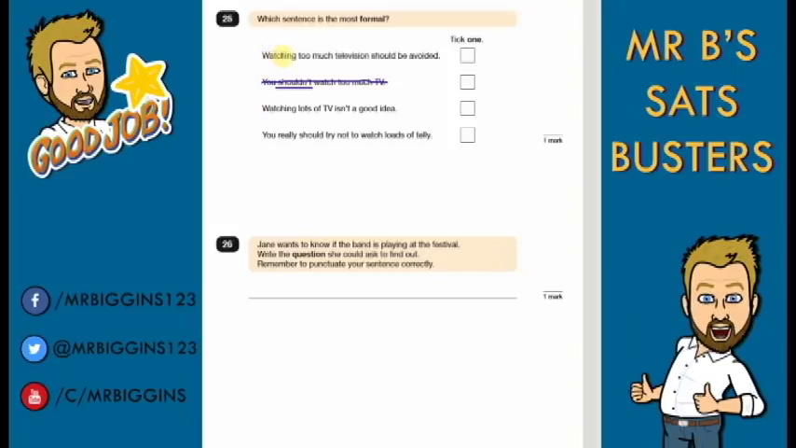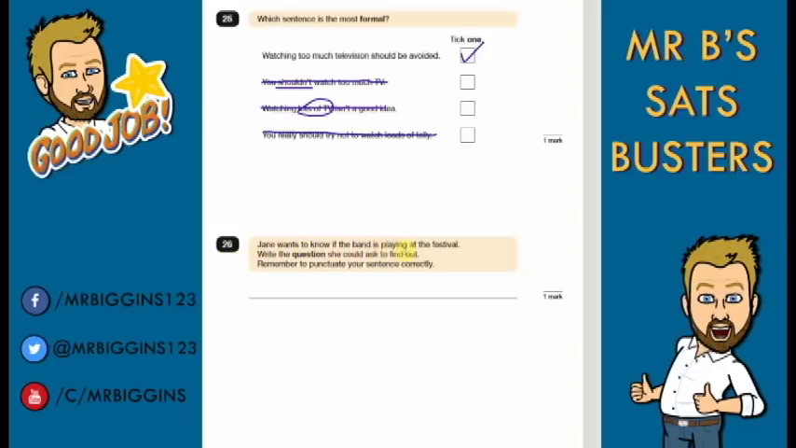Let's have a look at this first one. Watching too much television should be avoided. It sounds quite formal to me. Let's see if there's any more formal than that. Watching lots of TV isn't a good idea. Lots of TV isn't really formal. Normally you would have an exact amount there if it's being more formal. You really should try not to watch loads of telly again. More of a suggestion. So we would say watching too much television should be avoided would be our most formal.